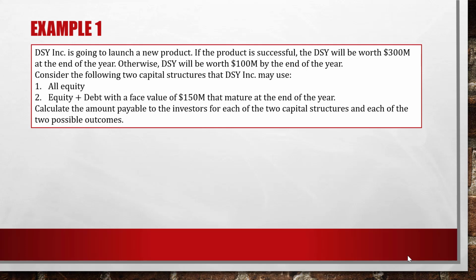In case of failure, if the project is not successful, DSY will receive $100 million, but they owe $150 million of debt. So that means all of the $100 million would go to the debt holders, and the equity holders would receive nothing. So this is how we calculate the amount payable to the investors for each of the two capital structures with each of the two possible outcomes.